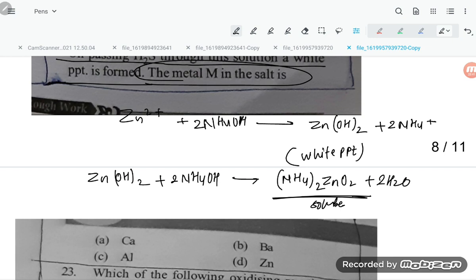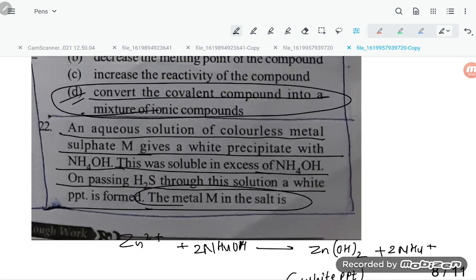And if you pass H2S through (NH4)2ZnO2, what will it give, student? It will give ZnS plus 2NH4OH, and this ZnS is a white PPT. So this is what the question is asking.